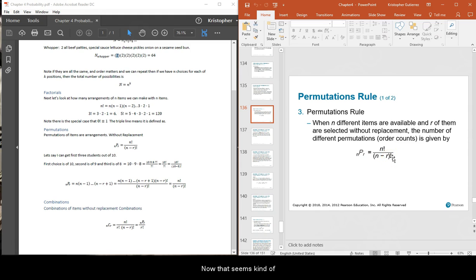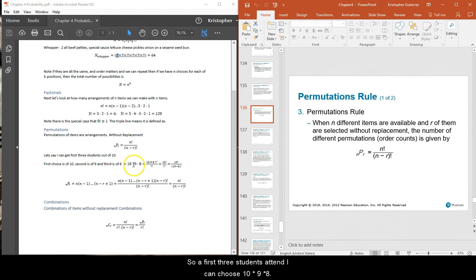Now that seems kind of cumbersome, because if I have 3 students, the first choice could go to any of the 10, the second choice could go to any of the 9 remaining, and the third choice could go to any of the 8. And that's what I had here. I had 10 students first, then 9, then 8.